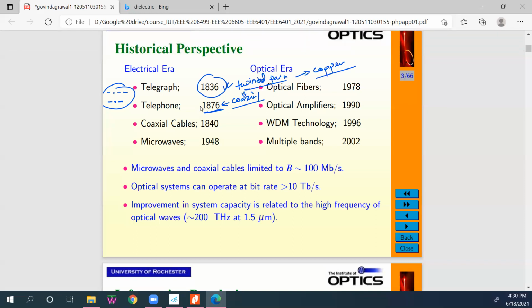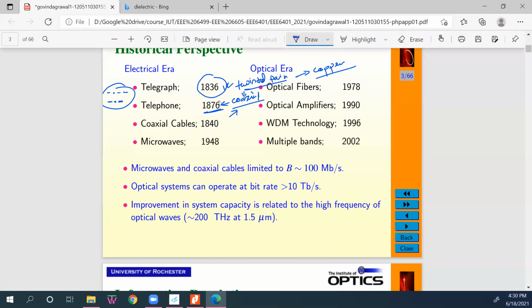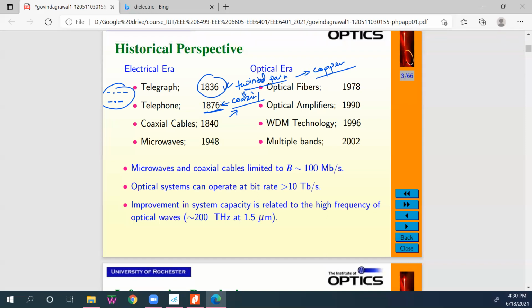Because copper is a metal, it is very lossy. So we do not want copper to be used in a system. That's why the coaxial is still lossy: there is one central conductor, which is still copper.